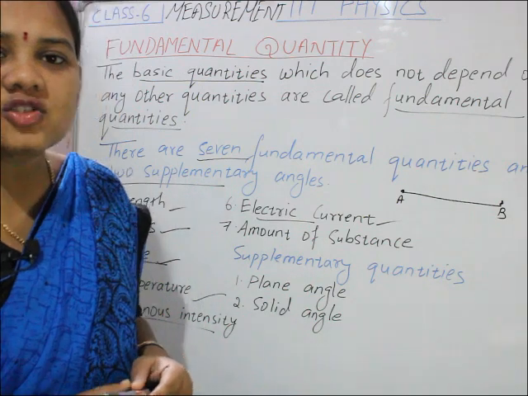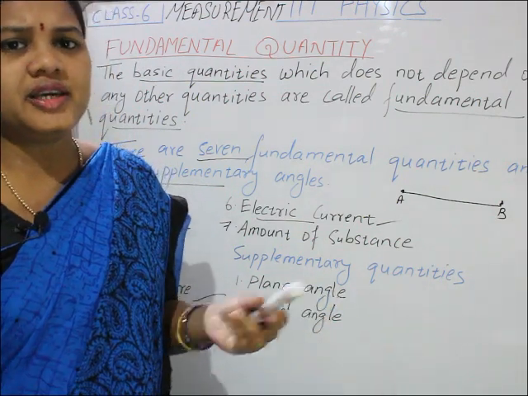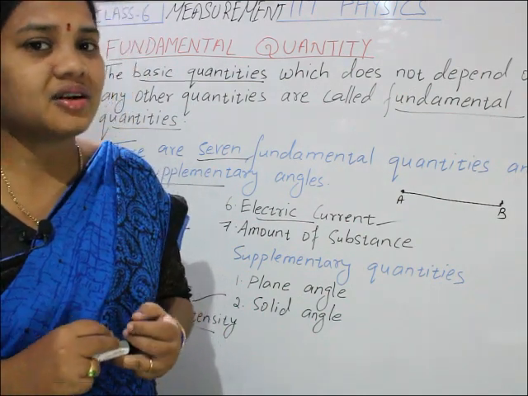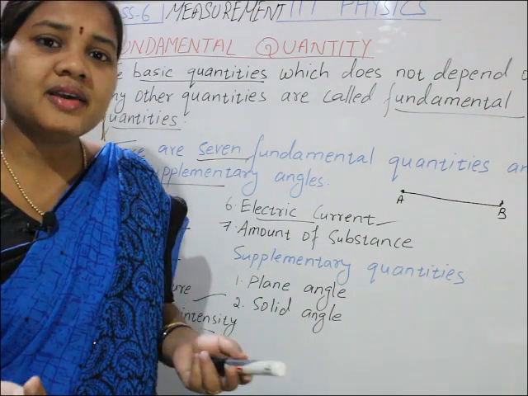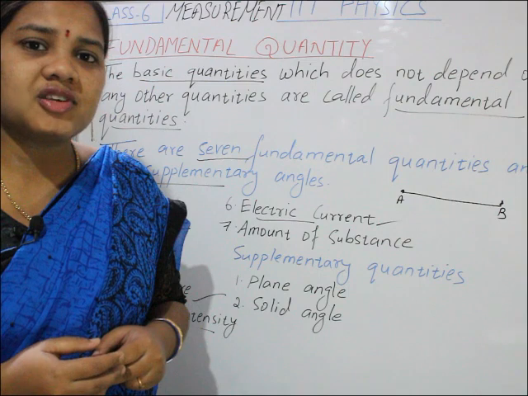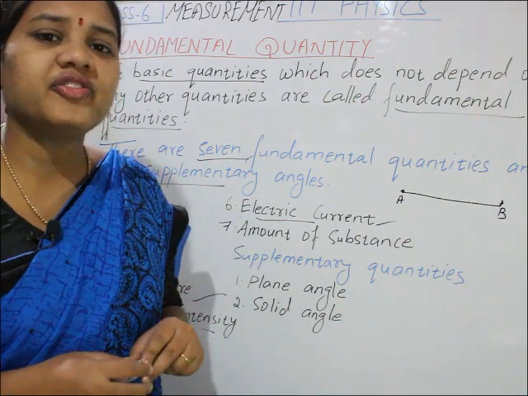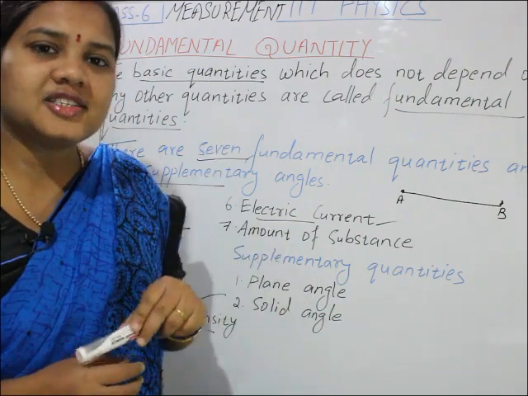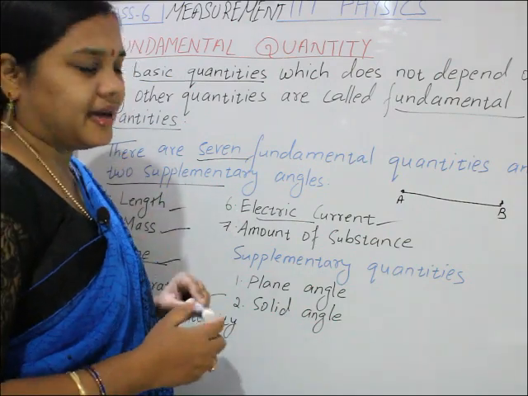Electric current is also one of the fundamental quantities. You are familiar with electric current. Is electric current supplied in your house or not? There are so many appliances you use which run because of electric current. Electric current is the flow of charges in a conductor.